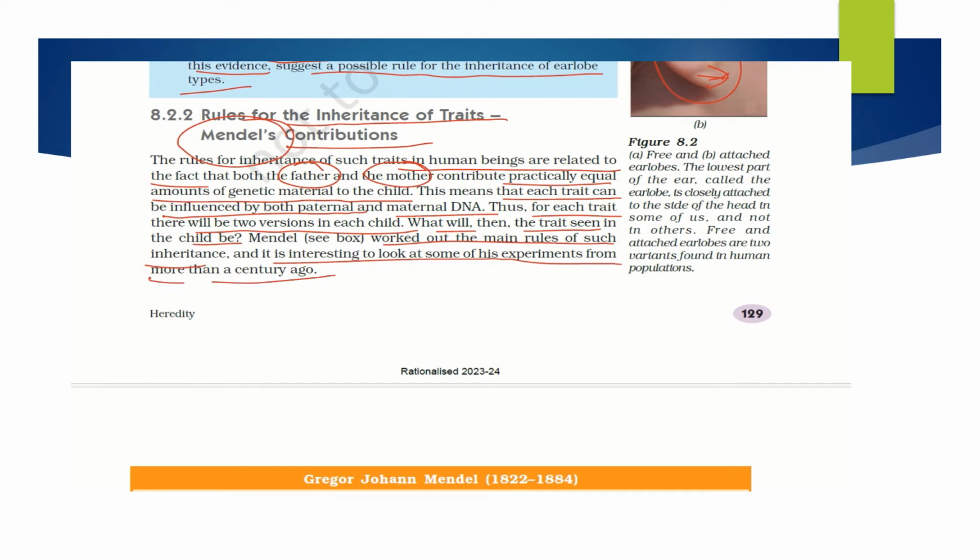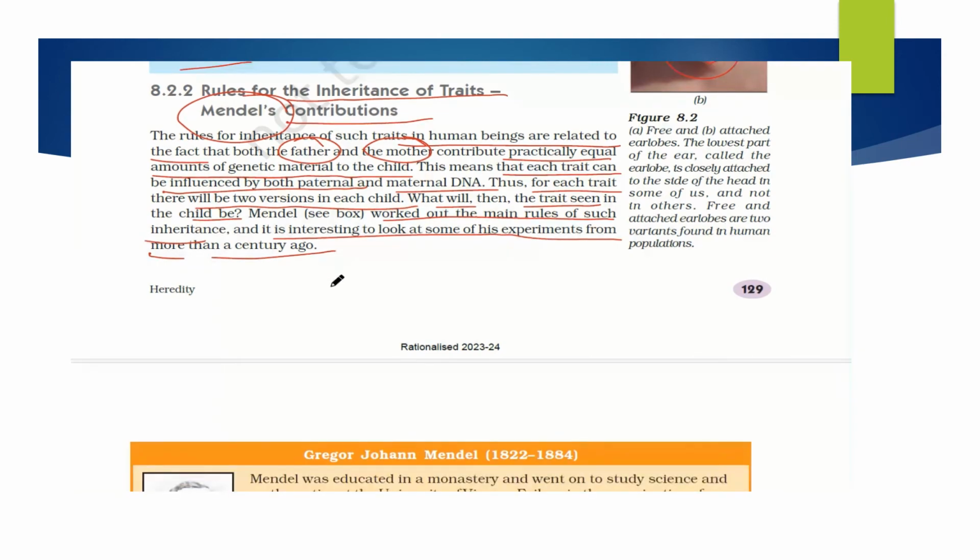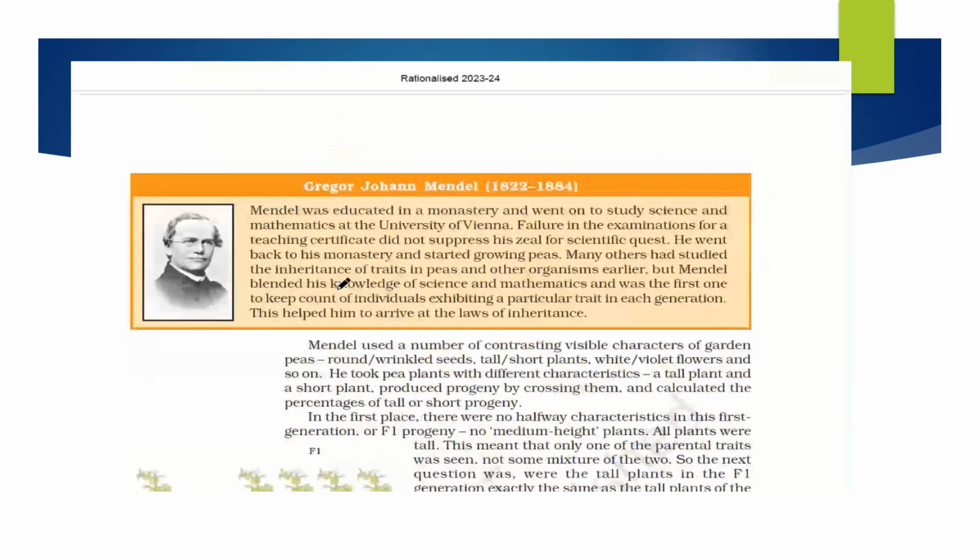We will be dealing with Mendel's experiments, where he proved that both the maternal and the paternal DNA contribute to the development of several characters as well as variations in the offspring. So how did he work on that, and who is Gregor Johann Mendel? He was born in 1822 and died in 1884. This is Gregor Johann Mendel.